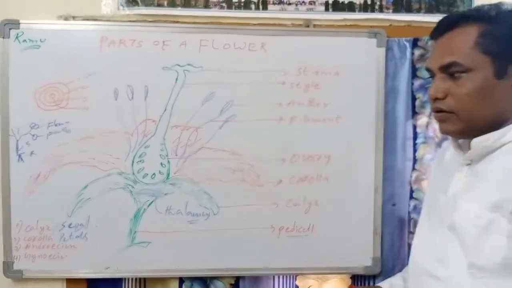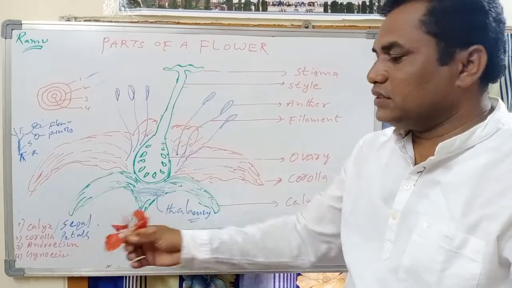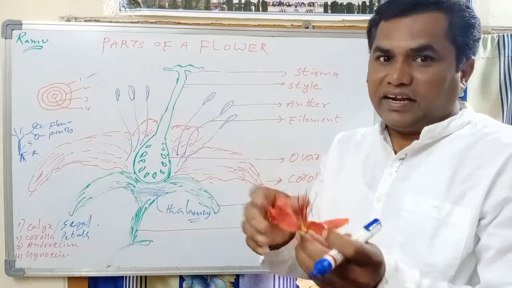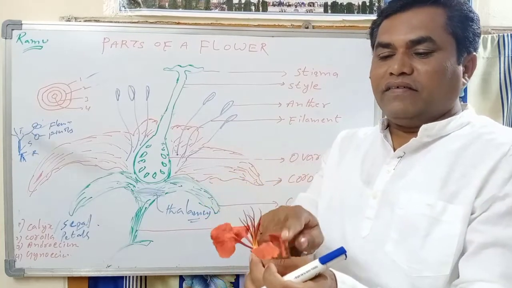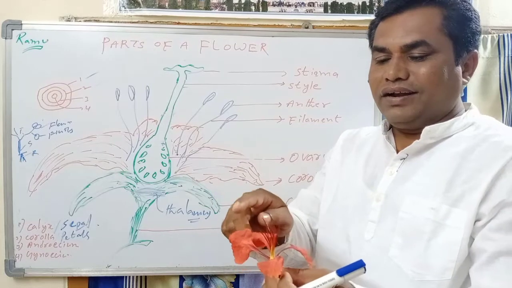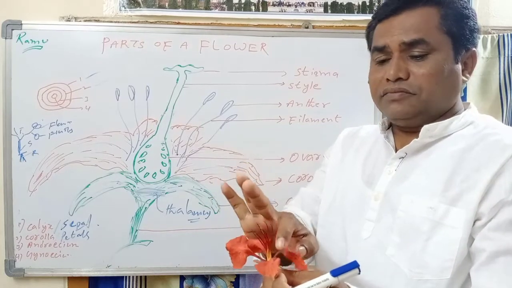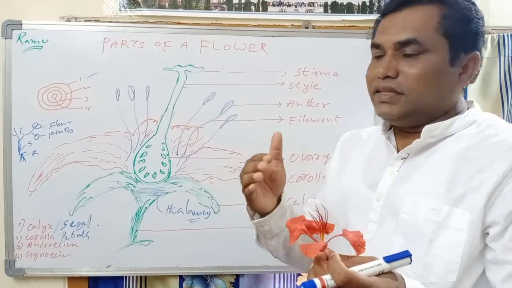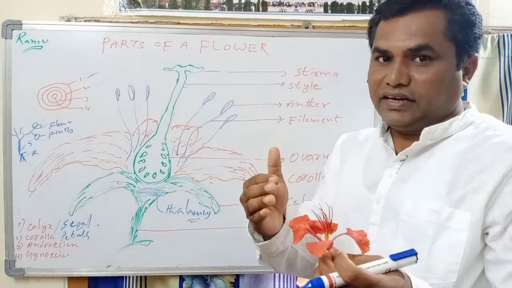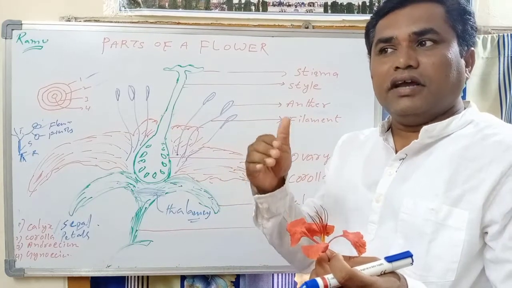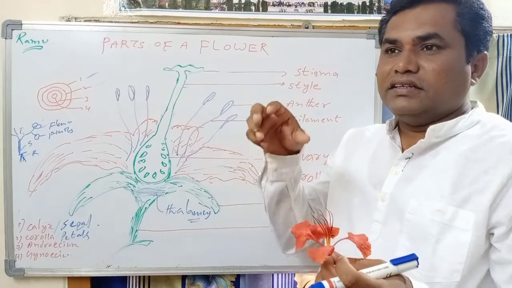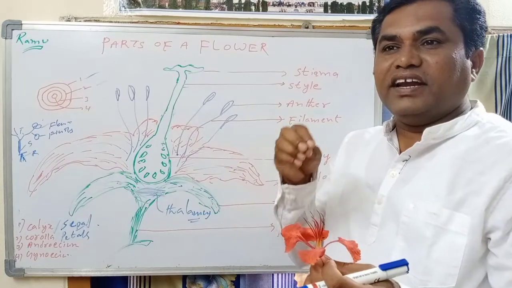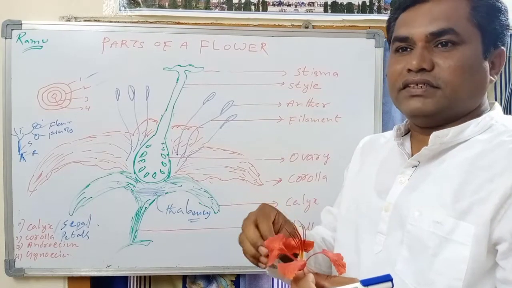In different flowers they have different colors. For example, in this flower, the corolla or petals are red in color. In jasmine, the corolla or petals are white. In some flowers they are yellow. So in this way, the second whorl, the petals or corolla, has different colors in different flowers.